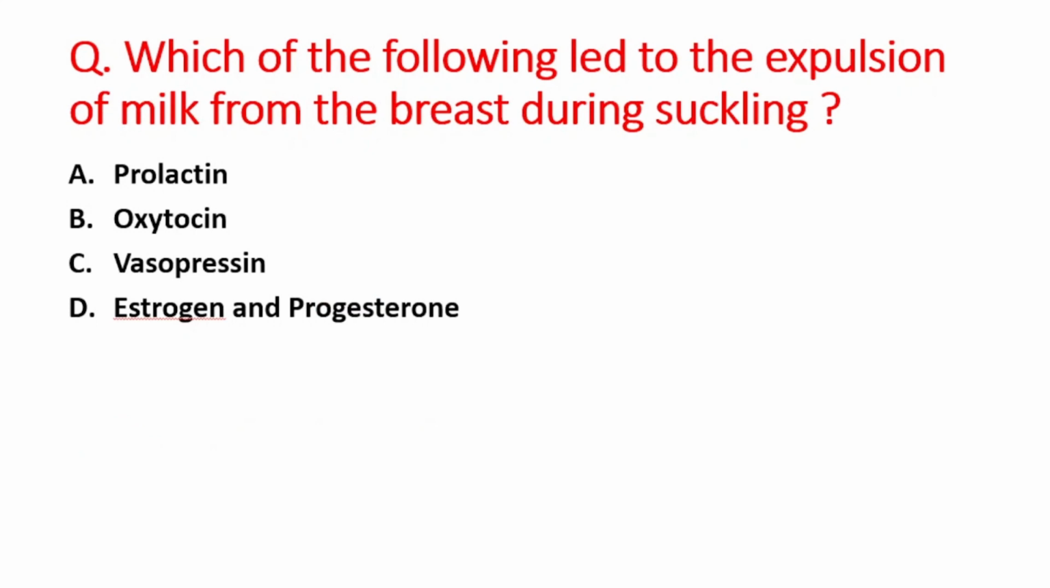Next question is which of the following led to the expulsion of milk from the breast during suckling? A option is prolactin, B option is oxytocin, C option is vasopressin, and D option is estrogen and progesterone. So right answer is option B, that is oxytocin.